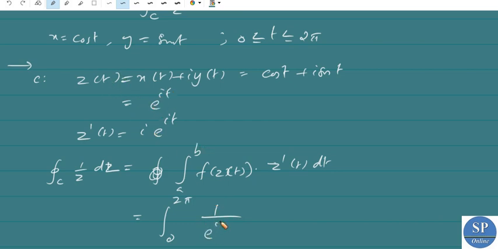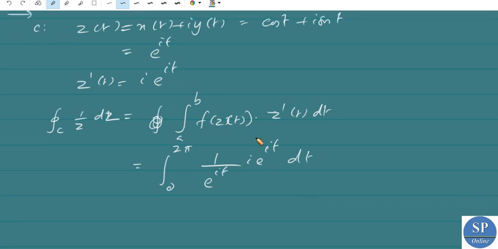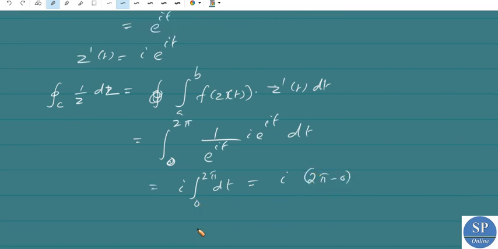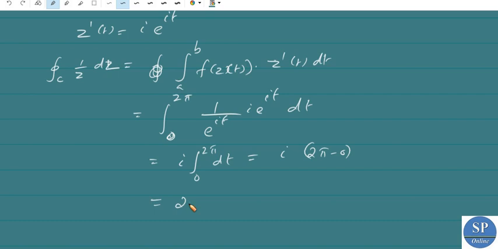So e power minus it into z dash of t, which is i e power it, dt. Directly simplifying we get i into integral from 0 to 2 pi dt, that is i into t, that is 2 pi minus 0, that is 2 pi i.